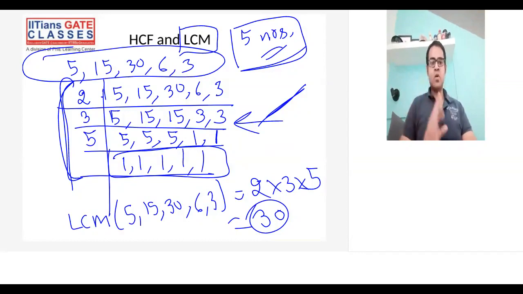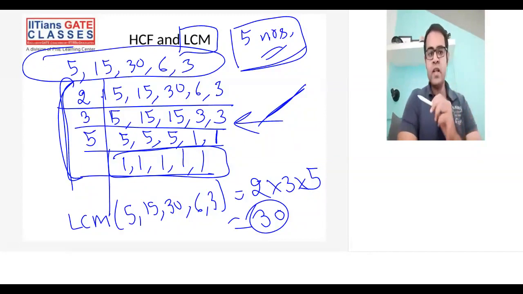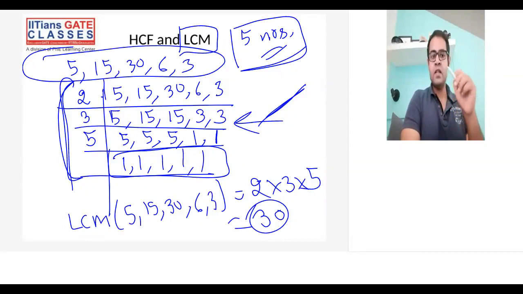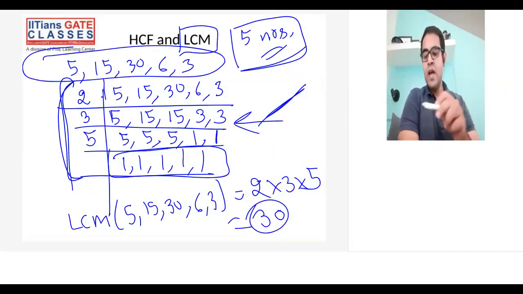Okay, so I'll summarize the concepts we discussed. First we saw power cycle. In power cycle we saw all the digits, cycle length 4, cycle length 2, cycle length 1. Okay, then we came to HCF and LCM for two numbers, how we find HCF and LCM. Then we discussed prime factorization. After prime factorization, we saw how to assume two numbers if you are given their HCF. Then we switched to co-prime and prime. What are prime, what are co-prime, how to find whether a given pair is co-prime or not, and then we again came back and saw HCF and LCM for more than two numbers.